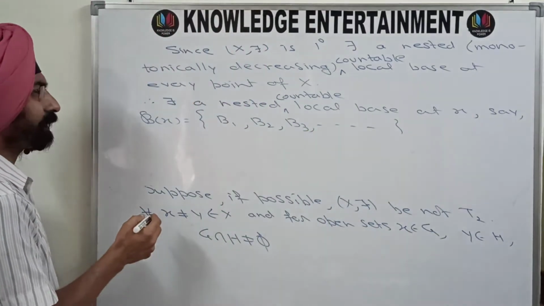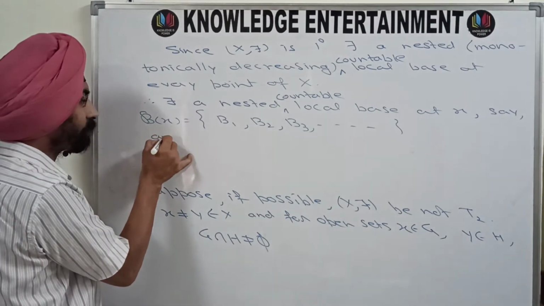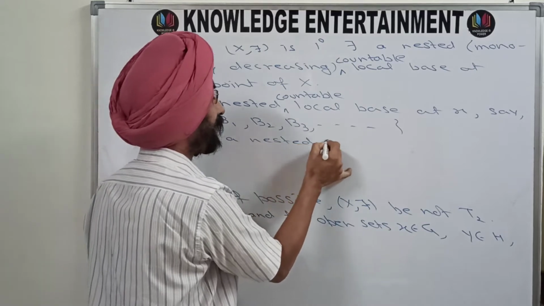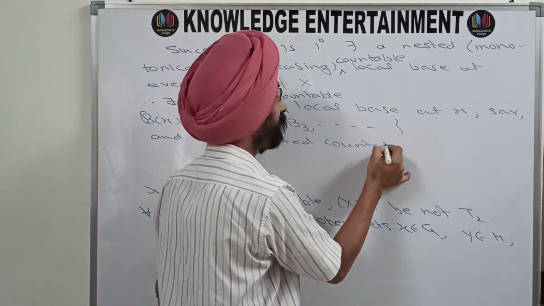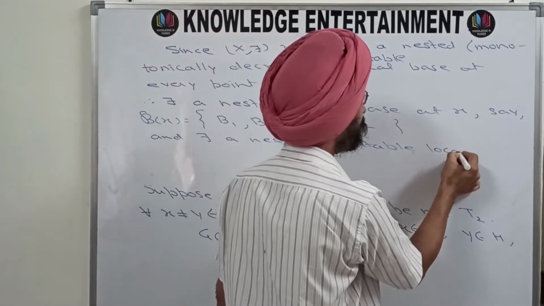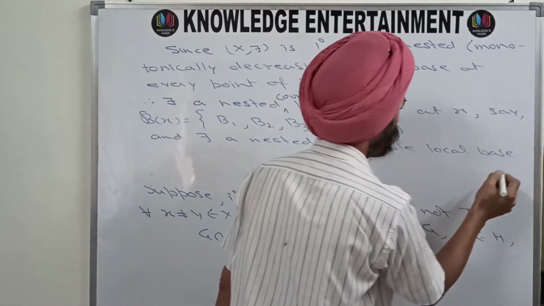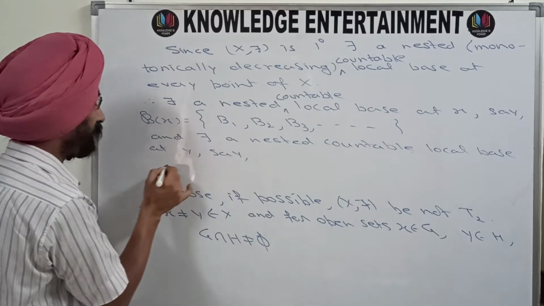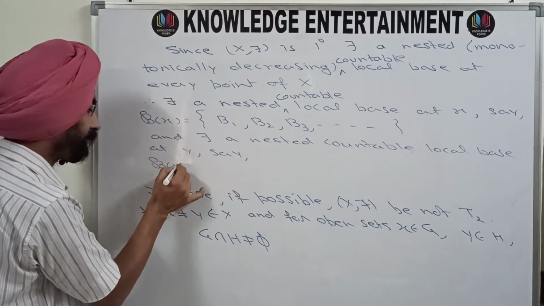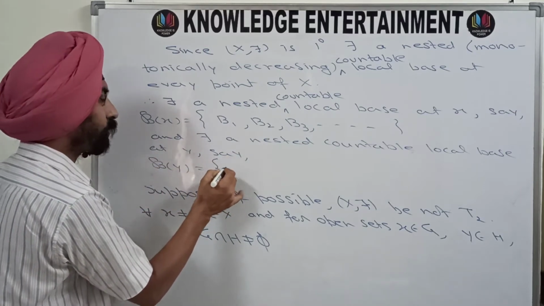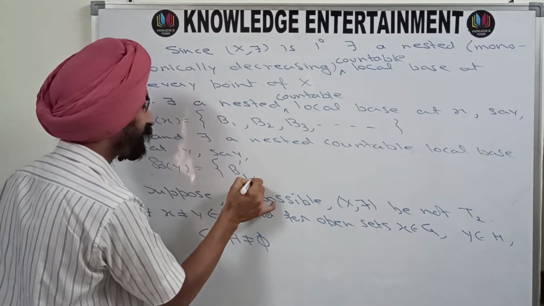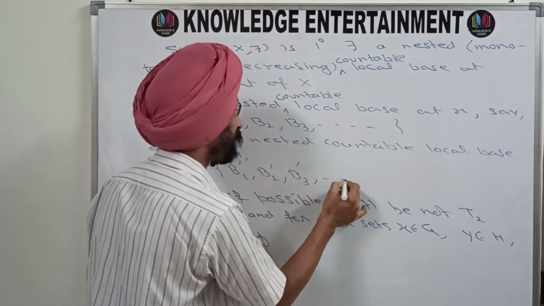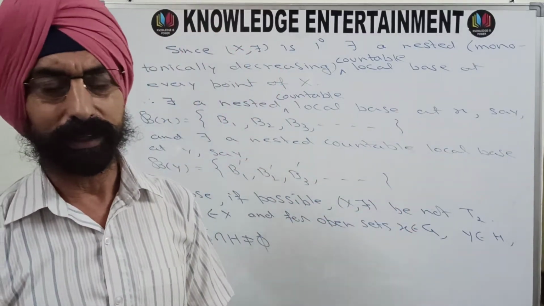Similarly, there exists a nested countable local base at y, say By, and the members of By are b1 dash, b2 dash, b3 dash and so on.